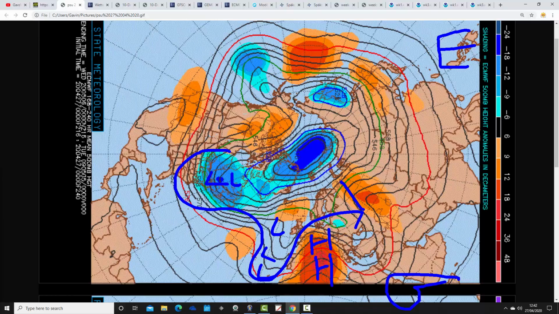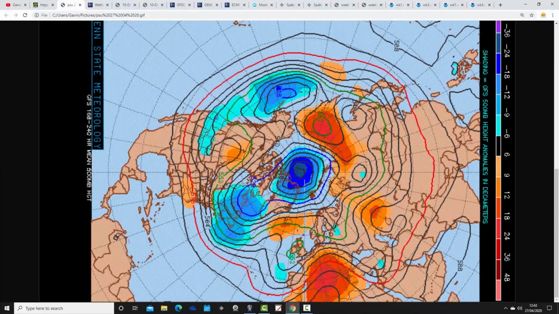ECM at around days 7, 8, 9, 10 does actually turn very warm. We start to import some real heat up from France. Probably volatile though, probably sparking off heavy showers, maybe thunderstorms too.